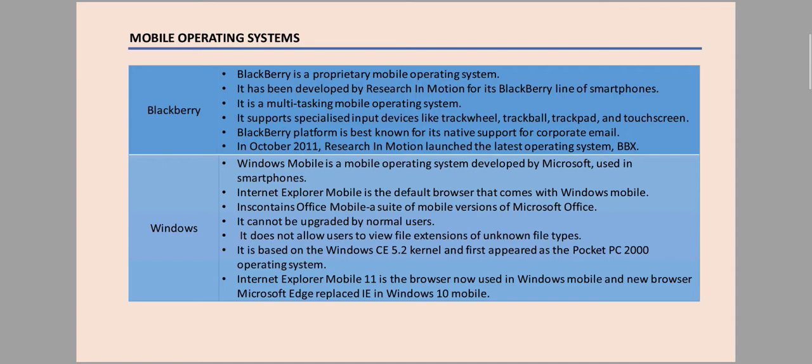It is based on the Windows CE 5.2 kernel and first appeared in the Pocket PC 2000 operating system. Internet Explorer Mobile 11 is the browser now used in Windows Mobile, and the new browser Microsoft Edge replaces IE in Windows 10 Mobile. The Windows 10 Mobile operating system is used mostly in Nokia Lumia sets.